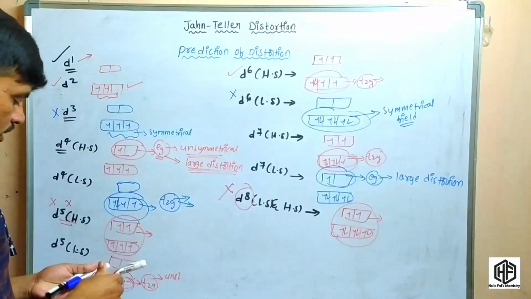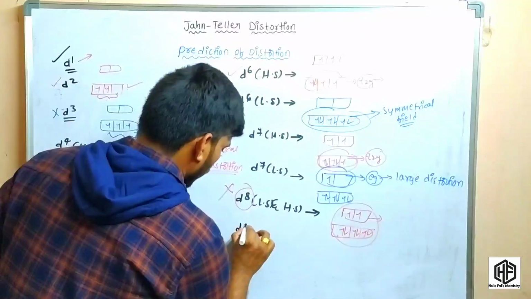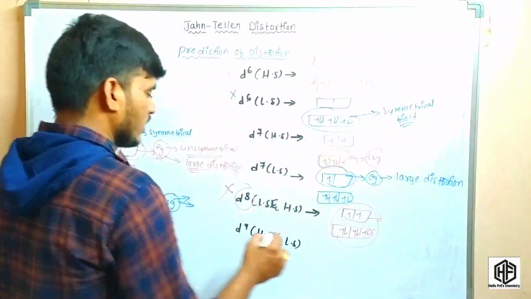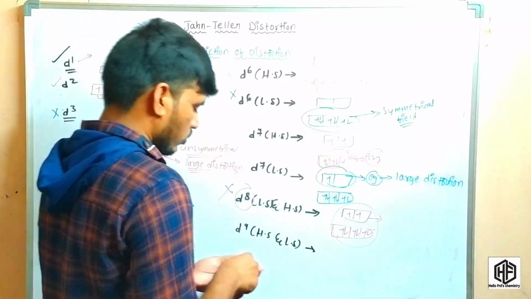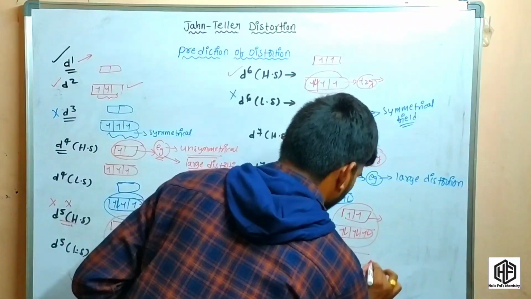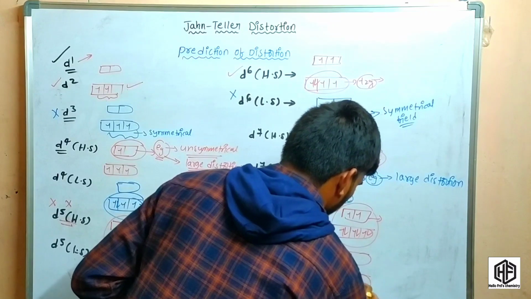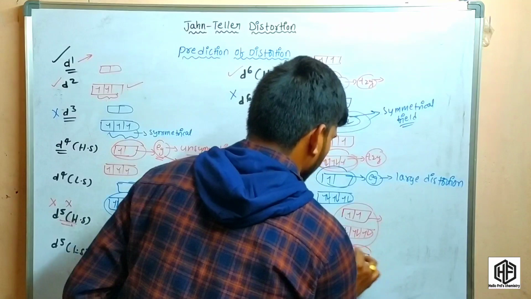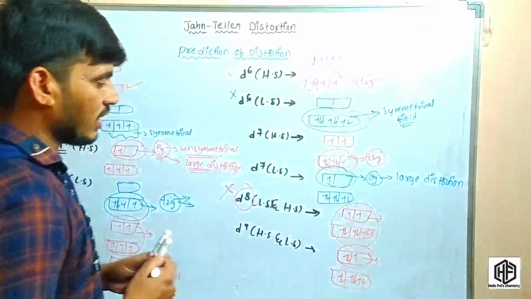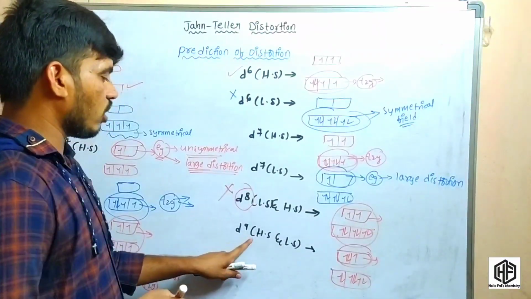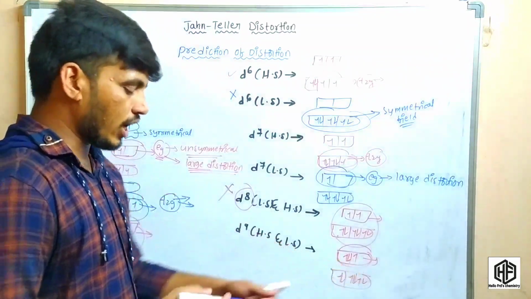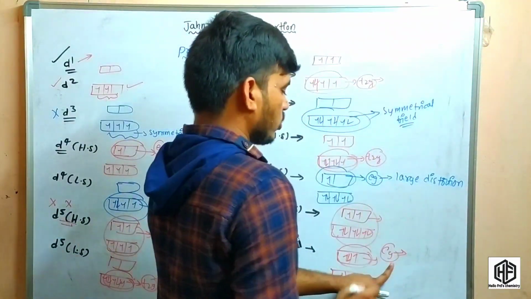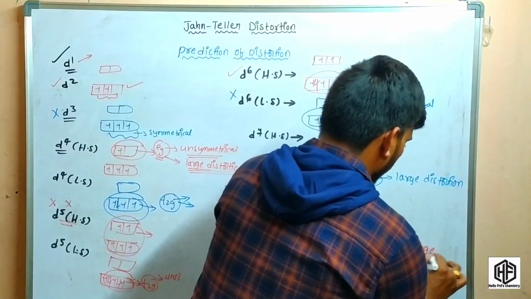Coming to the d9 high spin complexes and low spin complexes. D9 high spin and low spin complexes have electrons arranged in the same manner, like that: 1, 2, 3, 4, 5, 6, 7, 8, 9. So the eg set of orbitals is unsymmetrically filled. Here this is the d9 configuration, high spin and low spin. The eg set orbital is unsymmetrically filled, so it exhibits the Jahn-Teller effect, and a large distortion